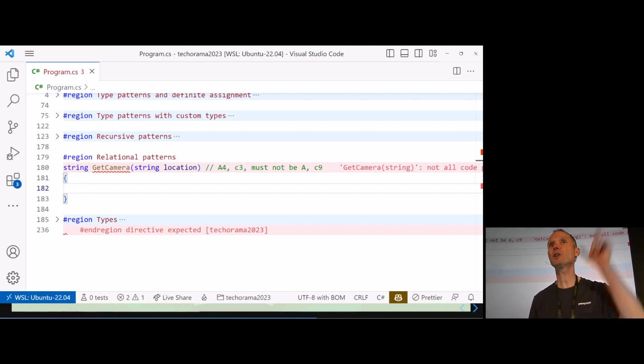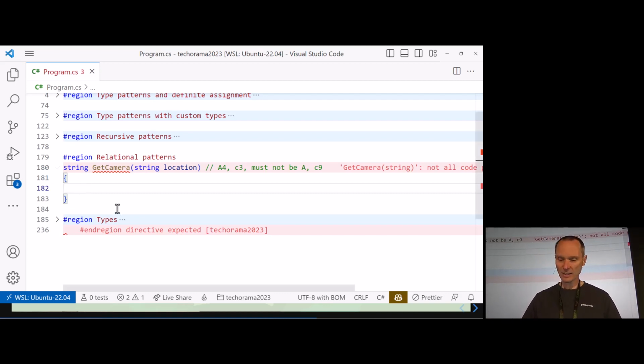For just 2 characters, where the first one is A, B, or C, and the second one is 1, 2, 3, 4, 5, 6. I think regular expressions would be a little bit too complicated, but maybe that's another story for a different Techorama, a deep dive into regular expressions. I would love to do that. So let's try to do that with pattern matching.